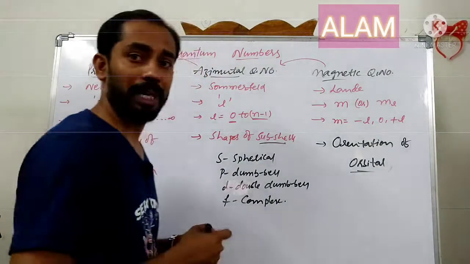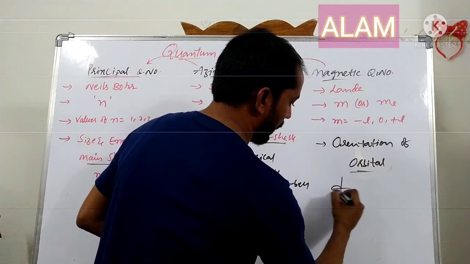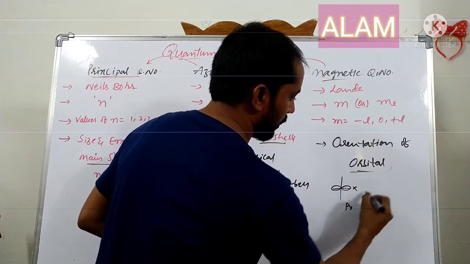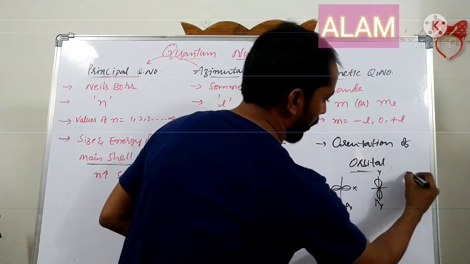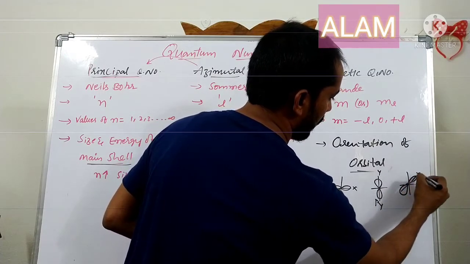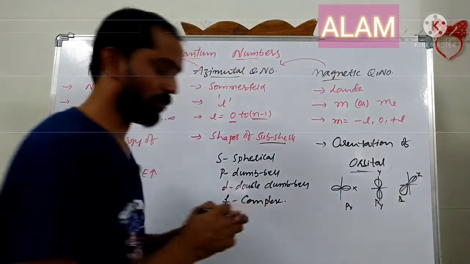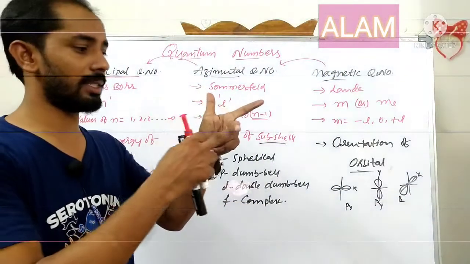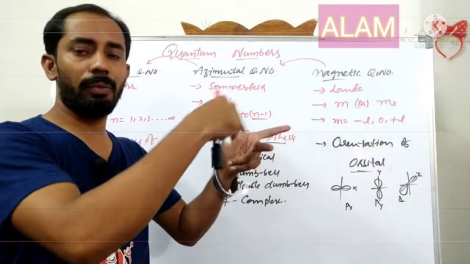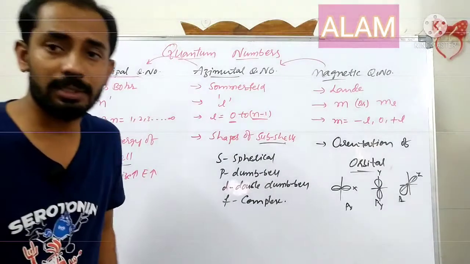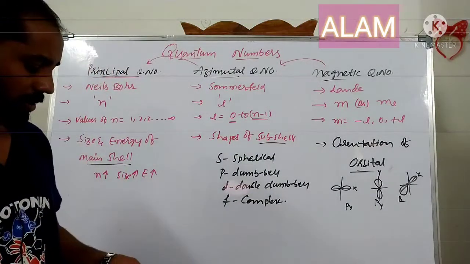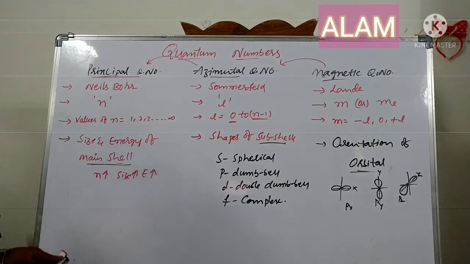Like the p orbital along the x-axis is called px, along the y-axis is called py, and along the z-axis is called pz. That means where the electron is present. Suppose you take the three axes x, y, z, along which axis the electron is present can be explained. So this is about the principal quantum number, azimuthal quantum number and magnetic quantum number.